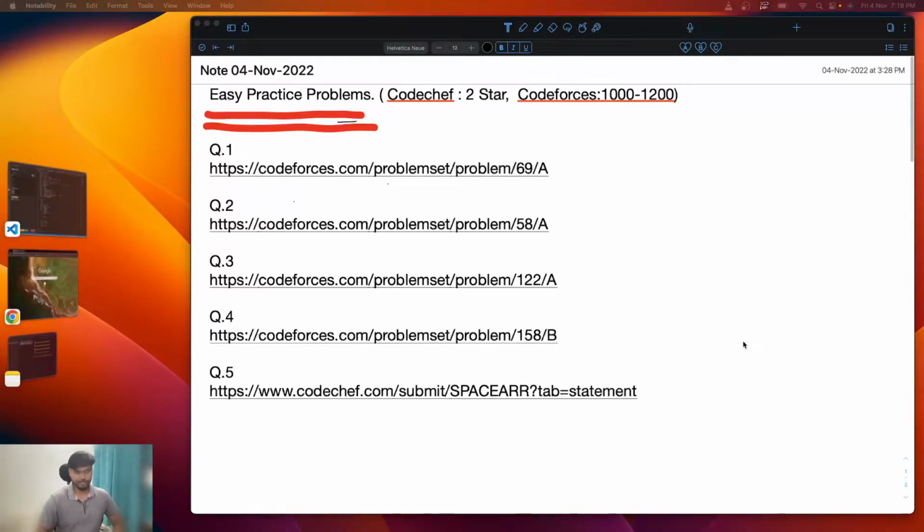Okay, once again, let's start our practice session. Today we will be discussing some easy practice problems. The difficulty level of these problems would be in this range across various platforms. So if you are 2 star on CodeChef or a newbie on Codeforces, this session is for you. We will discuss some questions, the concept behind them, and also the code.